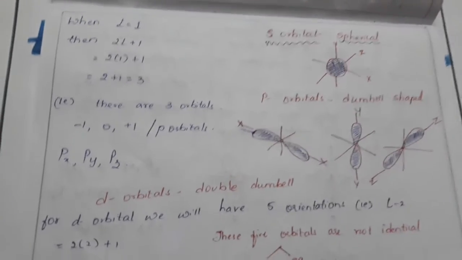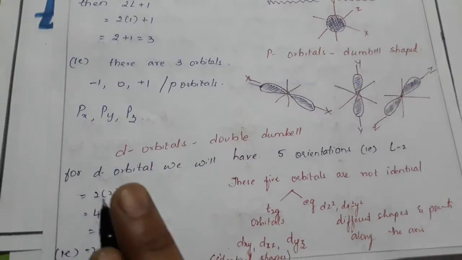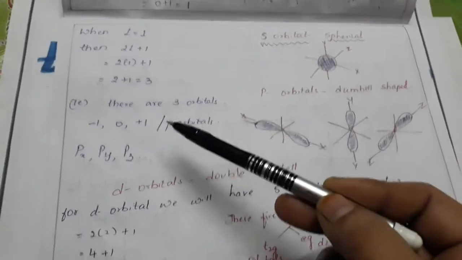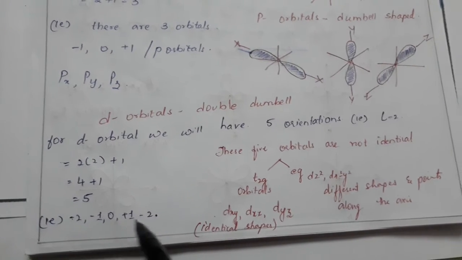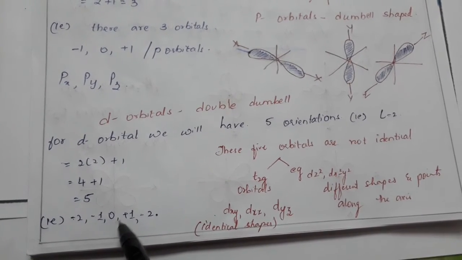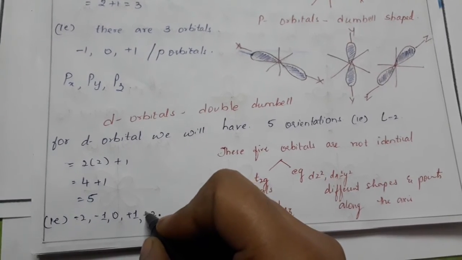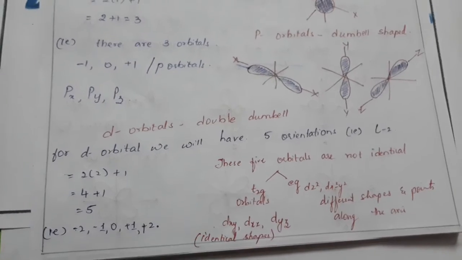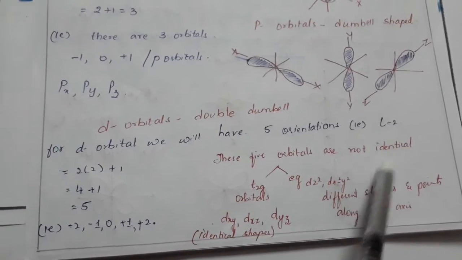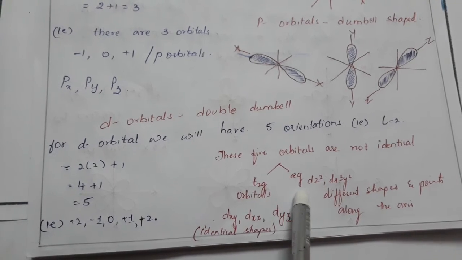They are dumbbell shaped. Next, coming to L is equal to 2. We have done for 0, we have done for 1, now L is equal to 2. Then we are getting 5, so we will write it as minus 2, minus 1, 0, plus 1, plus 2. The 5 orbitals are not identical, so they are divided again into 2 types, T2g and Eg.